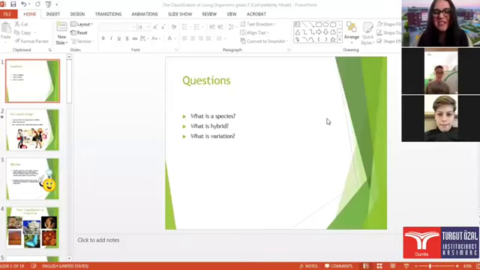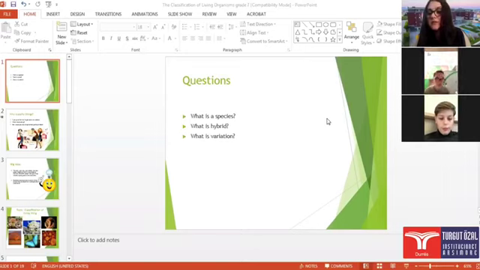Let's start with the questions. What is a species, Amadeo? It's a group of organisms that all share the same characteristics. Very good. What is a hybrid, Ruben? A hybrid is the offspring resulting from combining the qualities of two organisms of different breeds. So they can breed. What can breed there? They can breed two different organisms from different species. They are not the same species.